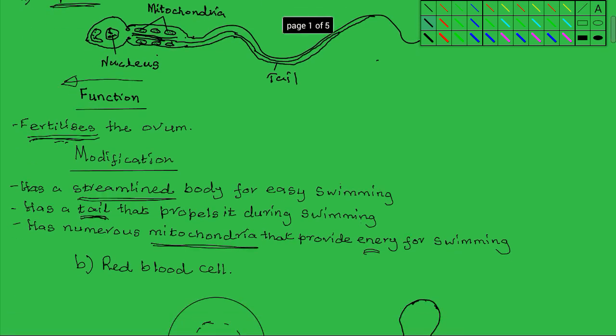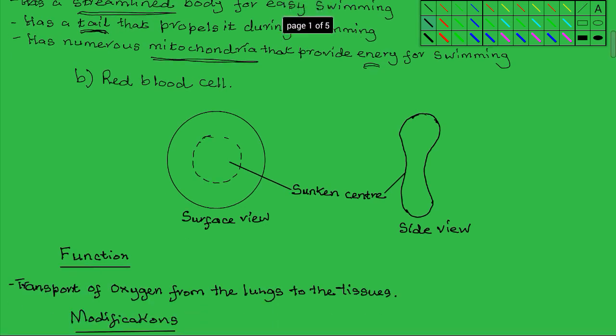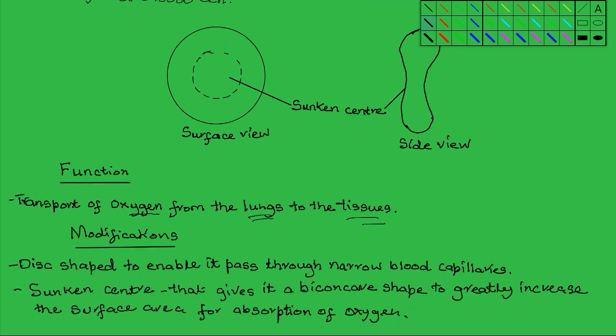Another highly adapted cell in animals is the red blood cell. The red blood cell, again, is also one of the highly specialized. Look at the structure, because the function is to transport oxygen from the lungs to the tissues. And the structure is modified to facilitate that function. The red blood cell, unlike most of the other animal cells, is rather flattened, with the central part being sunken.